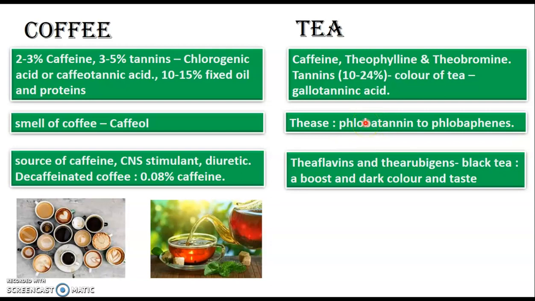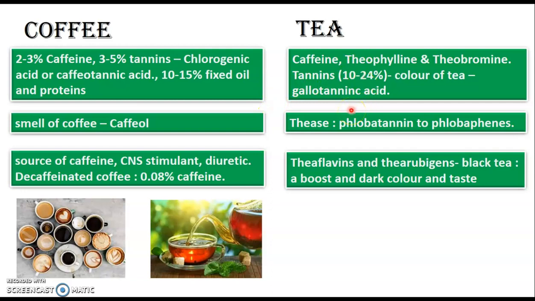Now, what is this? We'll see further. And these flavophenes are theaflavins and thearubigens. Theaflavins and thearubigens are present in black tea, and they give the dark color to the black tea and give the taste. Now, this is what gives us an energy boost to work. Now, we have seen green tea and black tea.